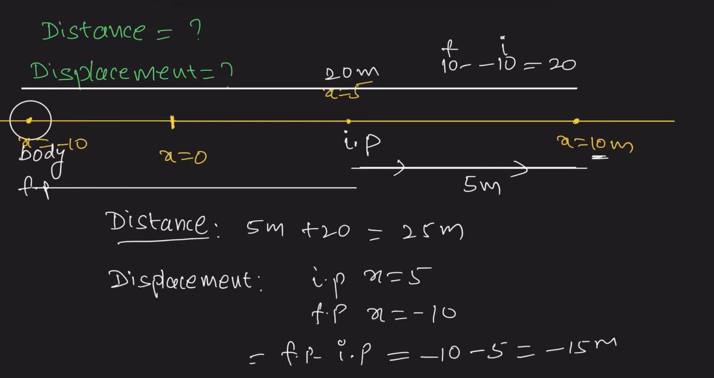So the body comes back. Minus means it comes back toward the observer by a distance of 15 meters. See here, distance we get is positive, but displacement here is negative. So the body is moving toward the left, so it gets negative. So minus indicates direction here, that is toward the left side. So left side is the direction.